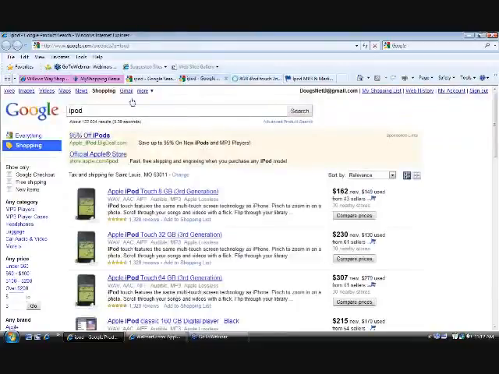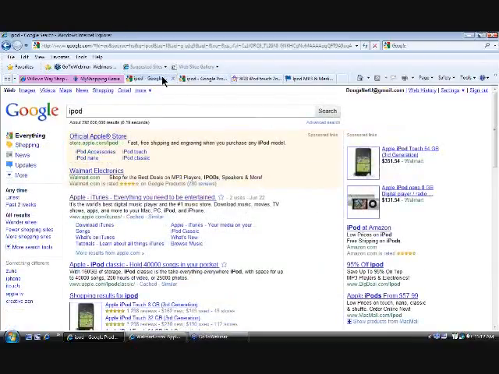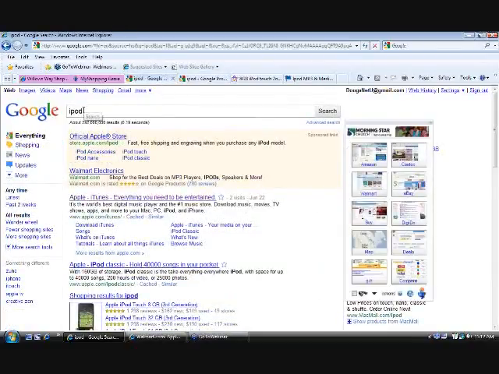Let's look at one of the other ones. There's Google Products. There it is for $162. So we found one for $159. End of the day, the most important thing is that we helped people to save money. And while they were saving money, they're happy that we gave them this application.